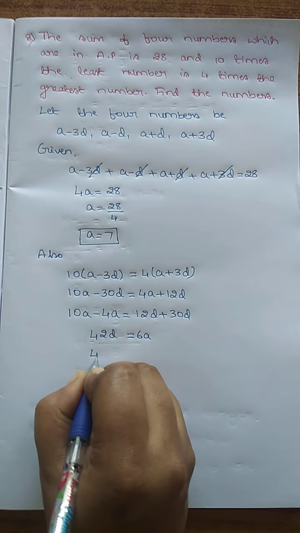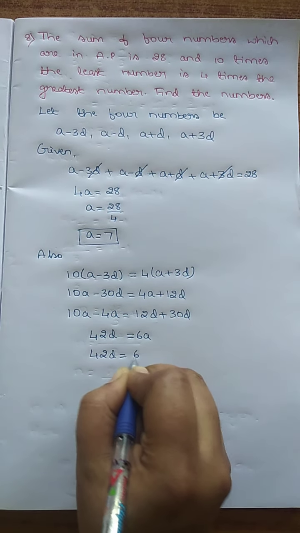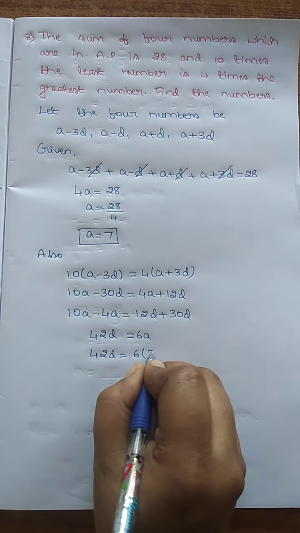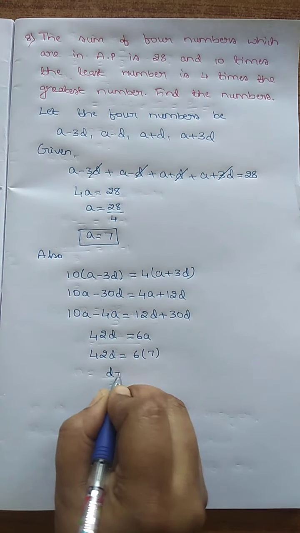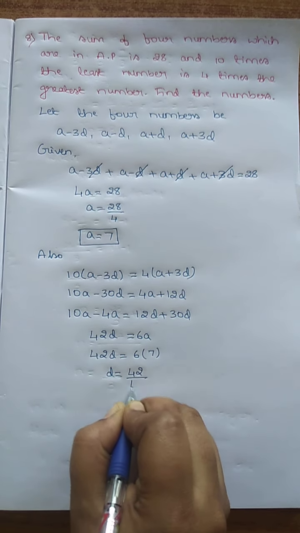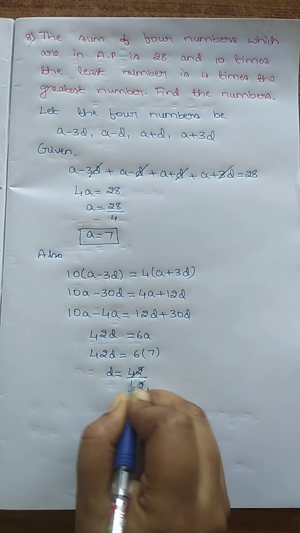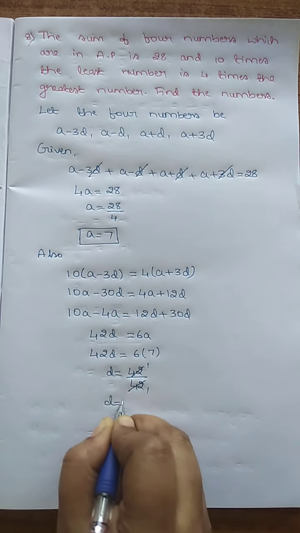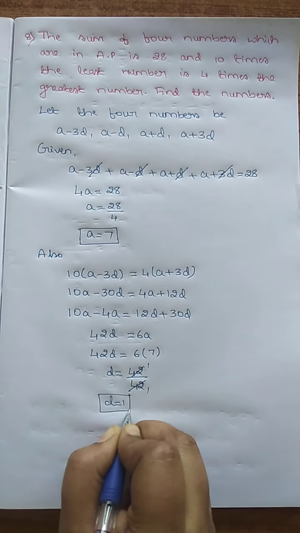Therefore 42d equal to 6 into the a value, 7. d equal to 6 sevens are 42, divided by 42. Therefore d equal to 1.